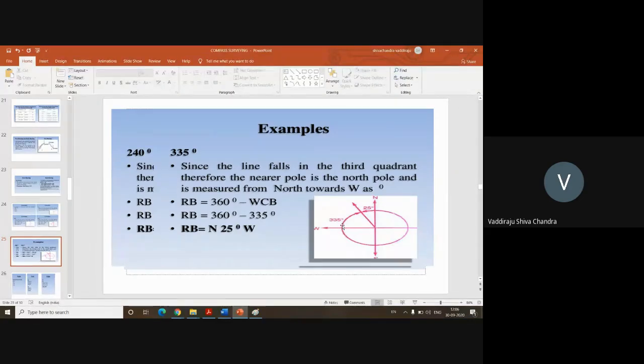Then find out in which quadrant it is going to come. Then subtract that value with respect to north and south, and you'll get the quadrantal bearing. The vice versa of this is the whole circle bearing.